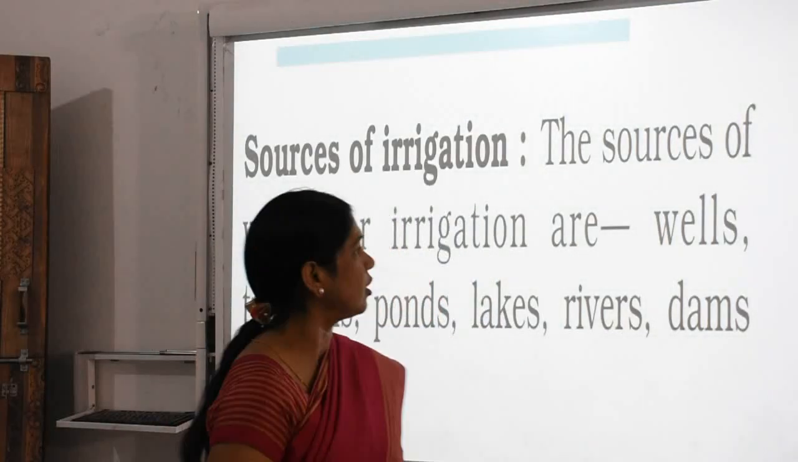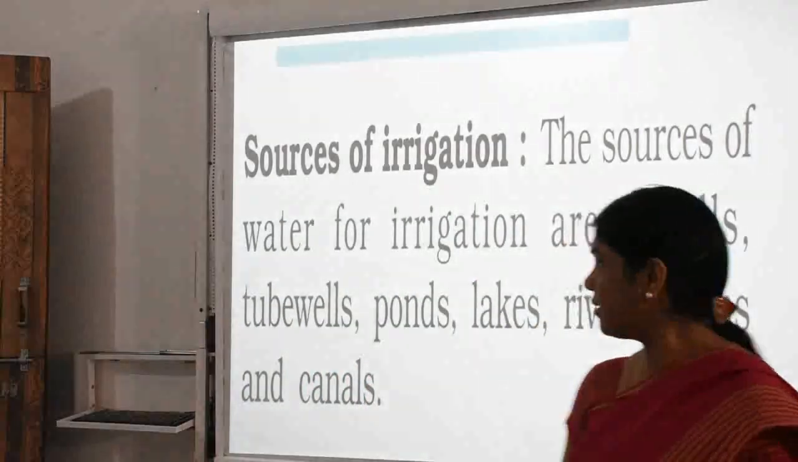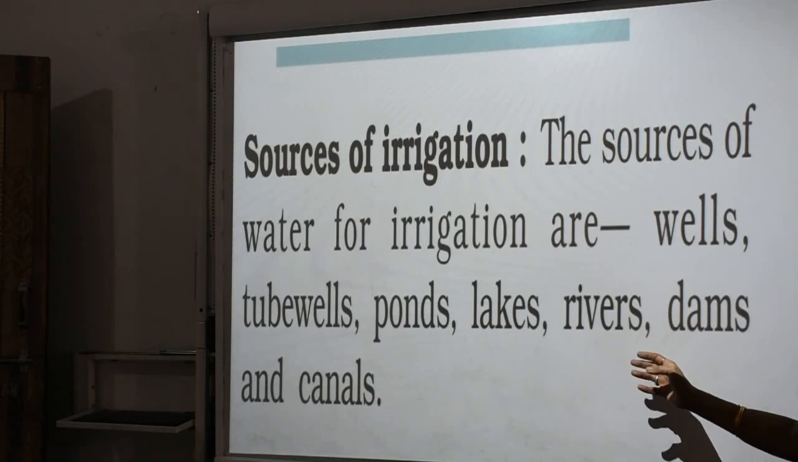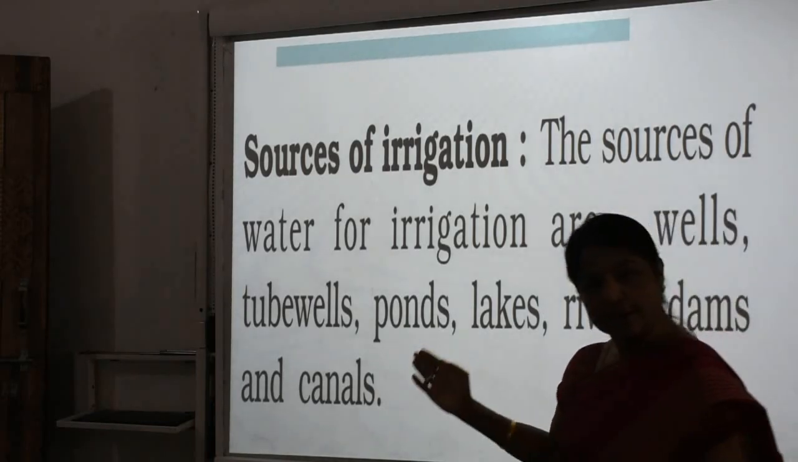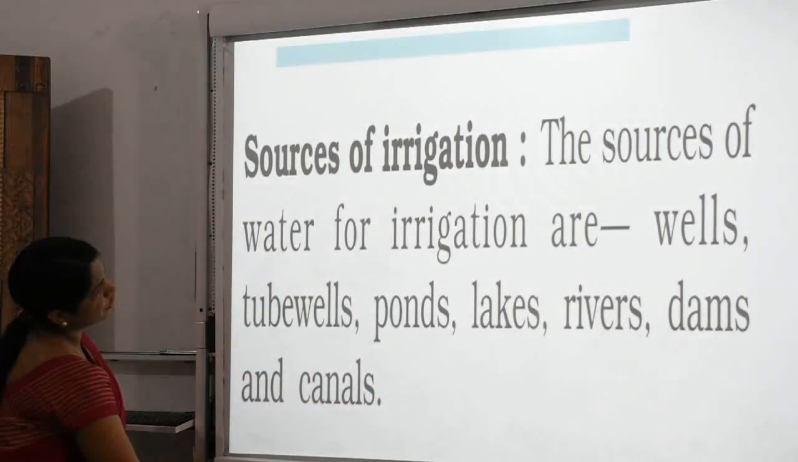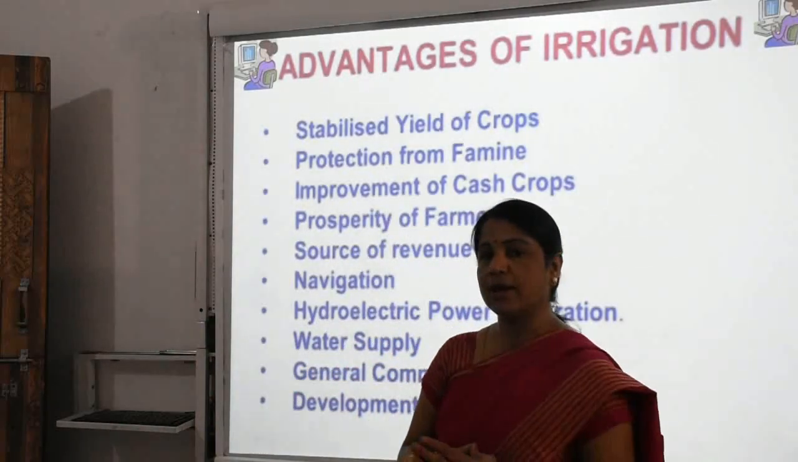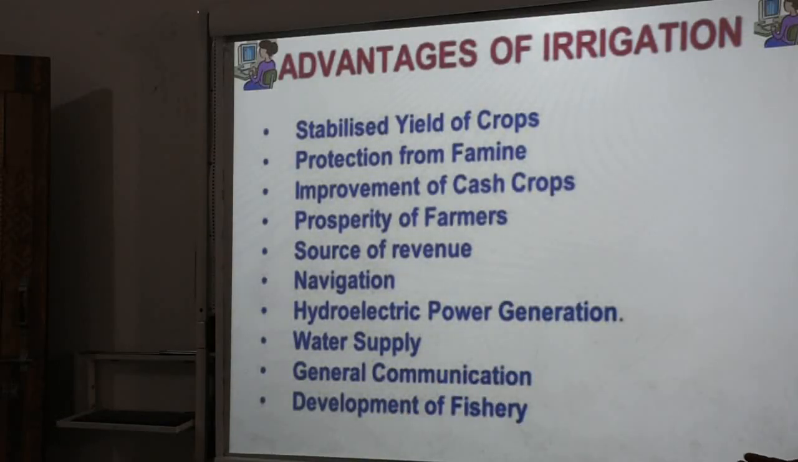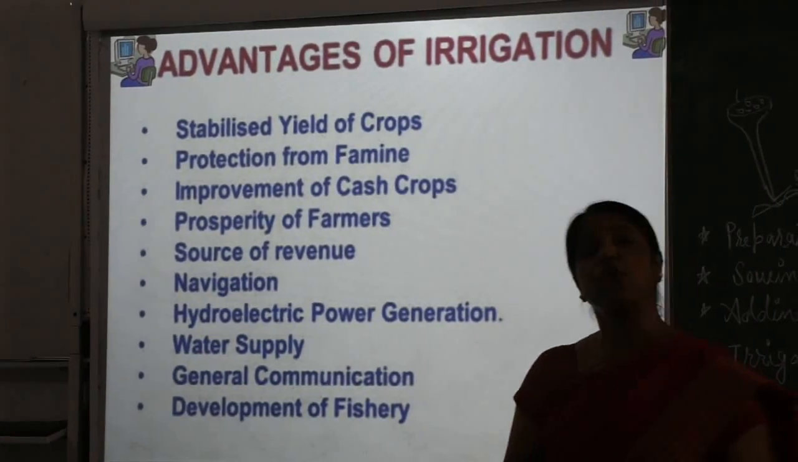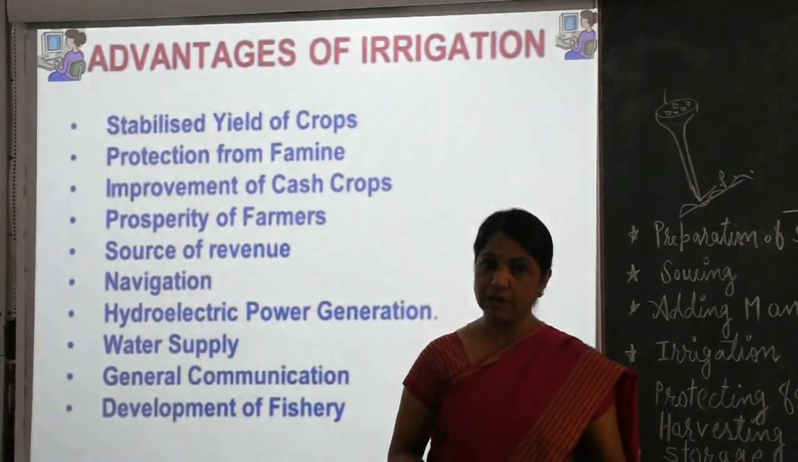How do we do the irrigation? How do we get the water? The sources of irrigation are various, such as wells, tube wells, ponds, lakes, rivers, dams and canals. Lots of sources of irrigation. Now proceed further. What are the advantages of irrigation we are going to see. Established yield of the crops. It is the main use of irrigation. Protection from famine. Famine protection means maybe drought, maybe flood.